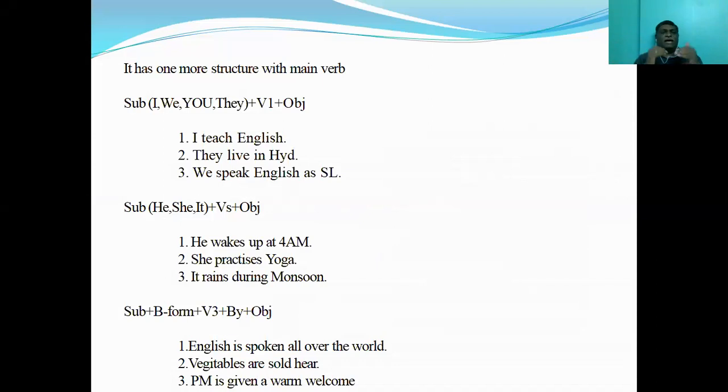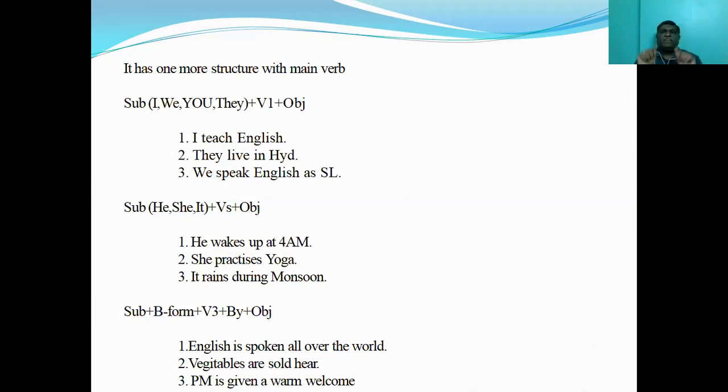The other day, I told you in the previous class, every verb has got 5 forms, namely V1, Vs, V2, V3, V4. So V1, Vs are used for simple present tense, V2 is used for simple past tense, V3 is used for perfect tenses, and V4 is used for continuous tenses. So here, since we are talking about simple present tense, we talk about only V1 and Vs.